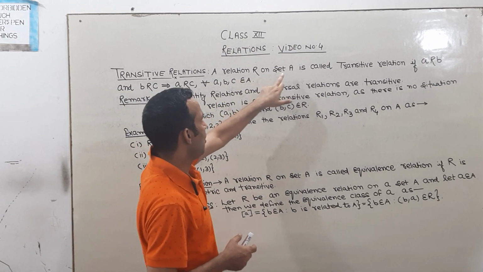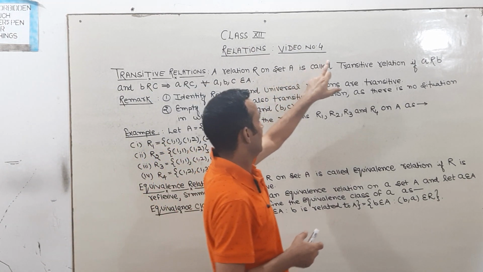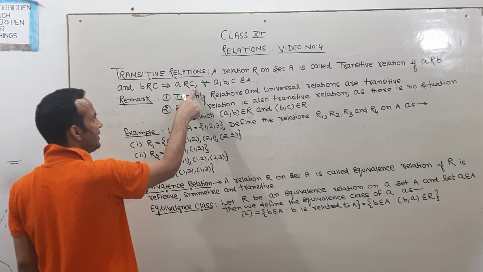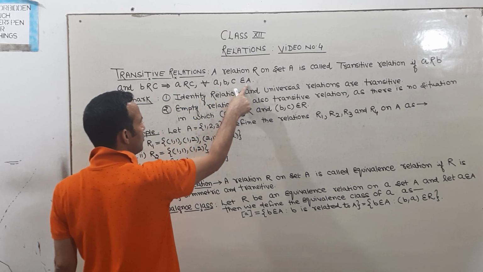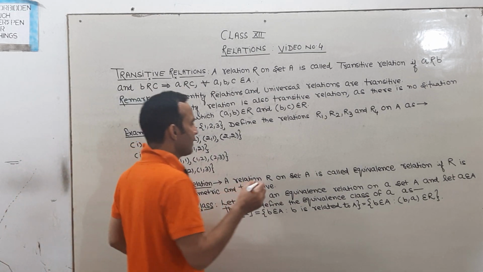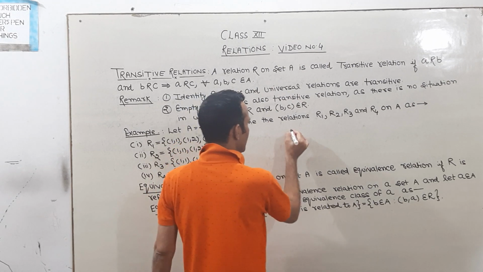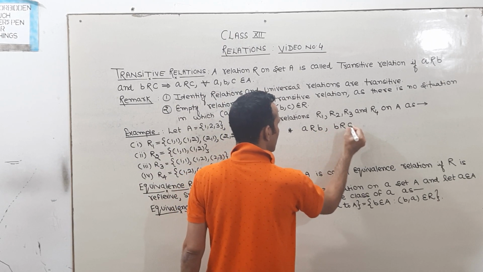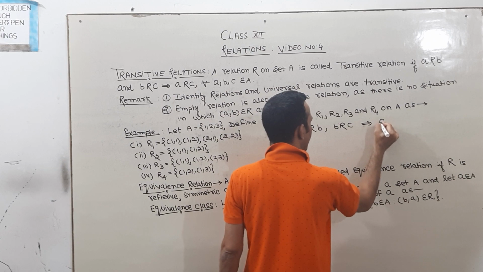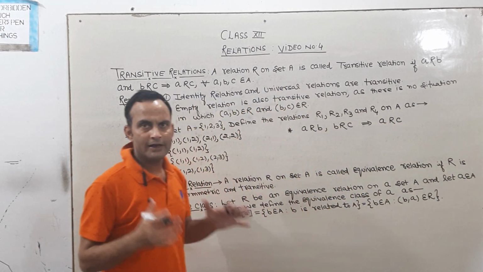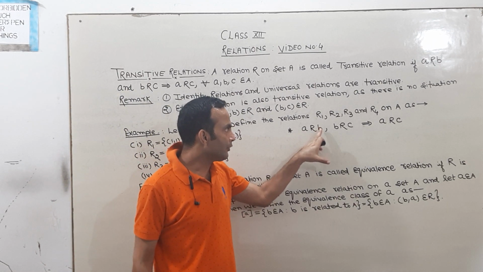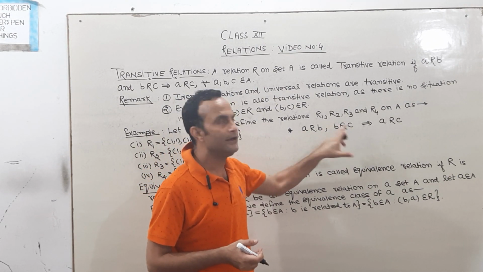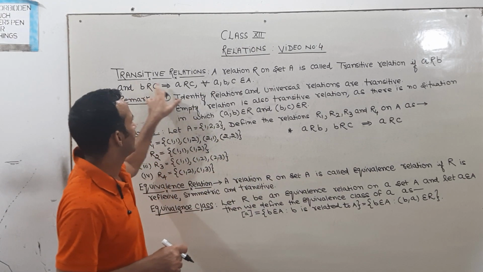A relation R on set A is transitive if A related to B and B related to C implies that A related to C, for every A, B, C belonging to A. Once again, if A is related to B and B is related to C, then in the same sense A must be related to C. Such type of relation is said to be a transitive relation.